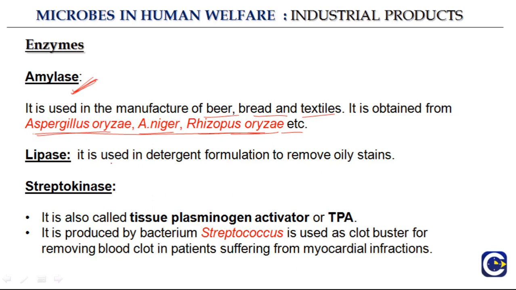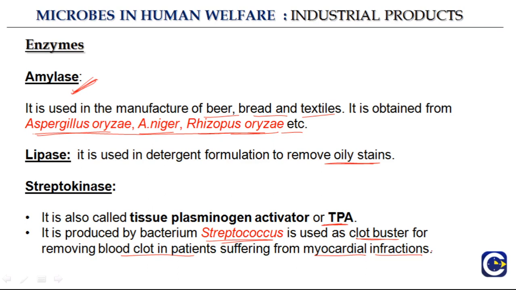Then lipase, it is a detergent formulation to remove oily stains. It can also be found in various microorganisms. The next enzyme is streptokinase. It is also called as tissue plasminogen activator or TPA. It is produced by the bacterium Streptococcus. It is used as a clot buster for removing blood clot in patients suffering from myocardial infarction.